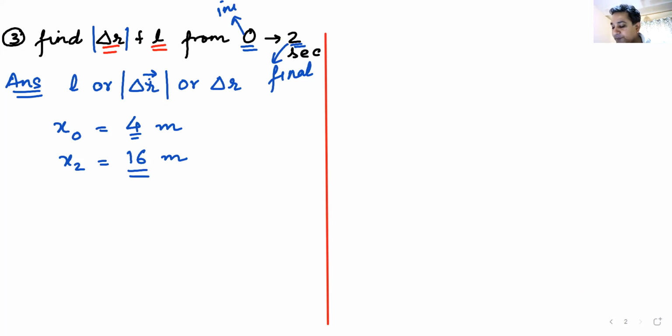Okay, great. At x is equal to 0 we know the position. At x is equal to 2 we know the position. Tell me the displacement from 0 to 2.